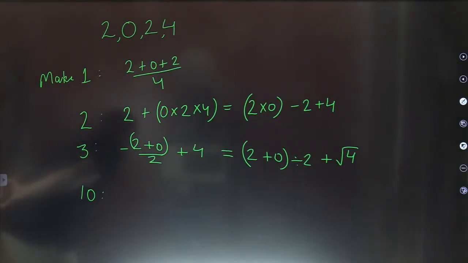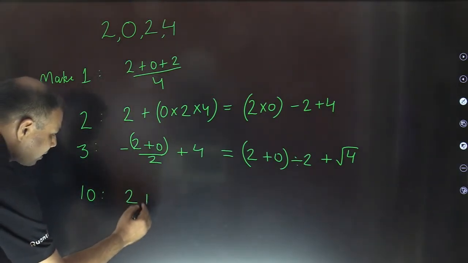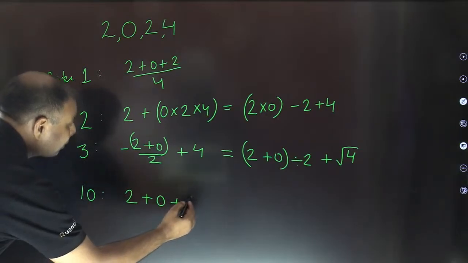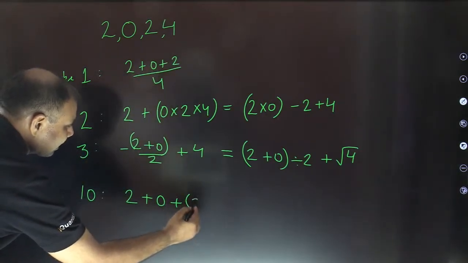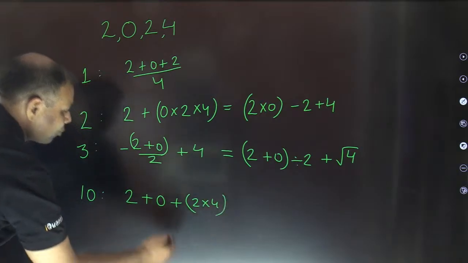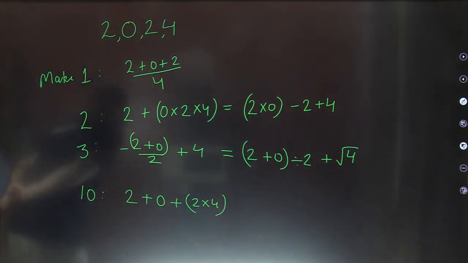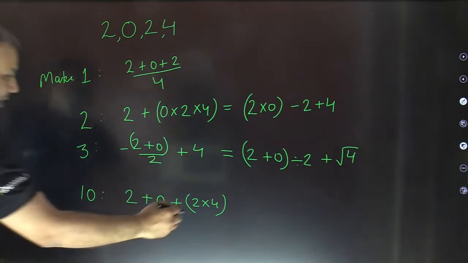Excellent, many different solutions I'm getting for 10. Nice. Aman Raj is saying 2 plus 0 plus 2 into 4. Let me write 2 plus 0 plus 2 into 4. Excellent. So this is 8 plus 2, 10. Very nice. Any other? Almost the same thing many of you have written. Excellent. Hiransh has mentioned one solution. Good. Hiransh has mentioned a different solution.